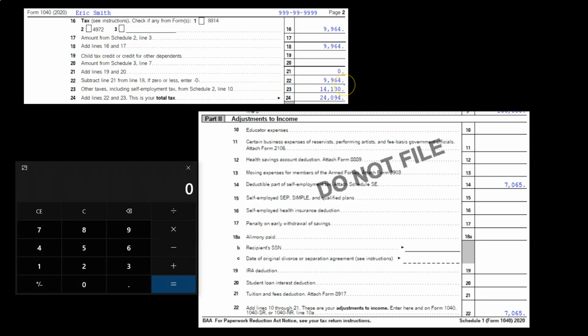We can't put that deduction on the Schedule C because we'd end up with a circular reference, like a circular reference formula if you used Excel. So we have to put it somewhere else. They're going to give us the deduction of 1/2 of the self-employment tax, but we can't put it on the Schedule C. So this 14,130 divided by 2, which is like the employer portion, we're going to give you that on the Schedule 1, Part 2, the adjustments to income. So that's where this comes from.